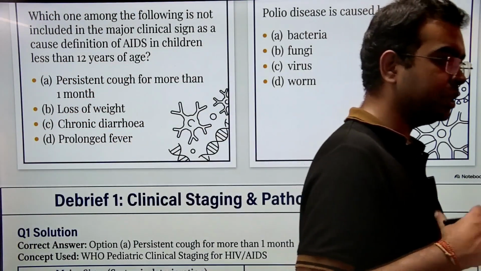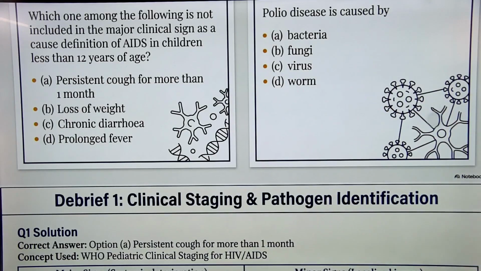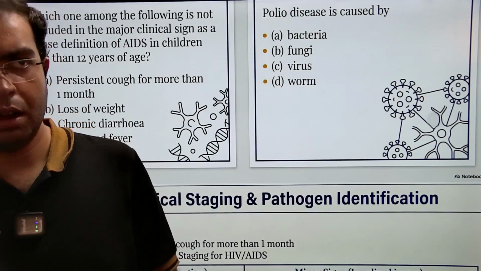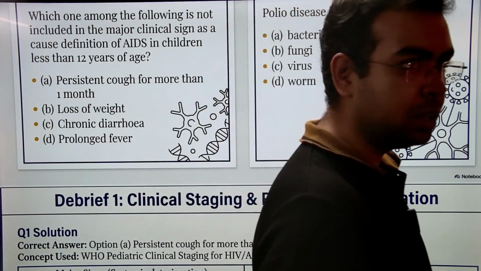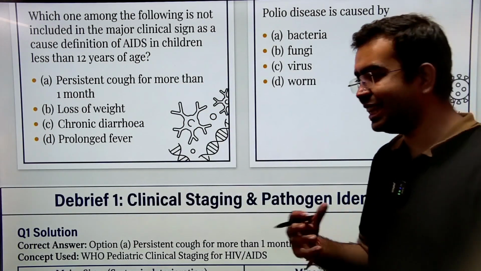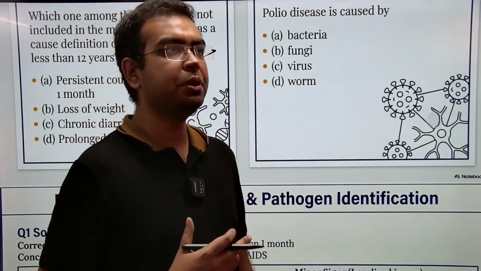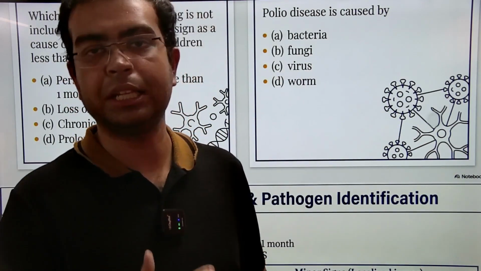So because of this reason, cough, cold, they can be due to various things, you know, like for example pneumonia, ठीक है? These kind of diseases easily occur in children, ठीक है? And इस वजह से क्या होता है कि cough कभी कभी 1 महीने से ज्यादा persist कर जाता है बच्चों में,